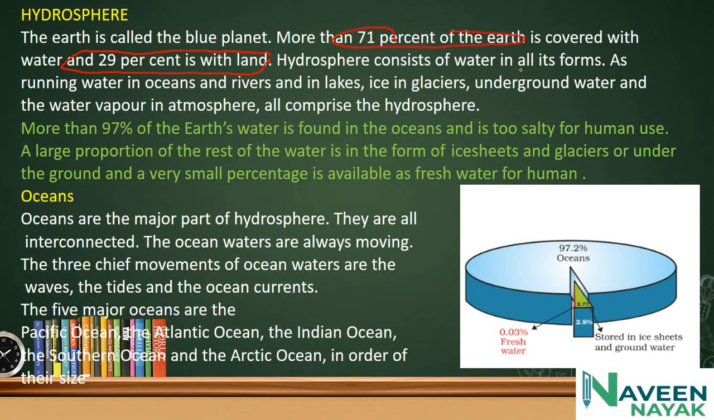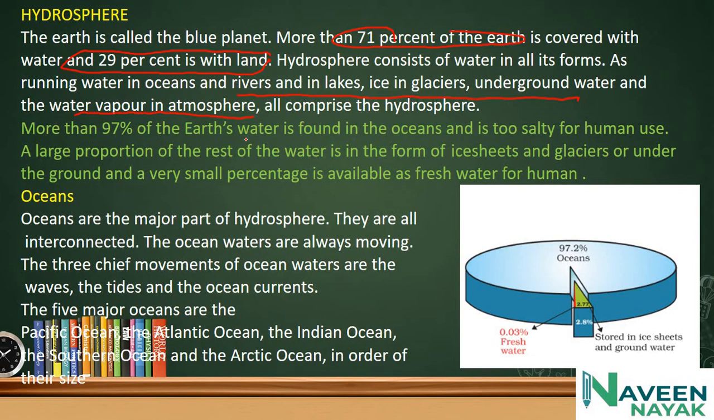The hydrosphere consists of water in all its forms: running water in oceans, rivers and lakes, ice in glaciers, underground water, and the water vapor in the atmosphere. All of these comprise the hydrosphere. Remember this, these are all very important.